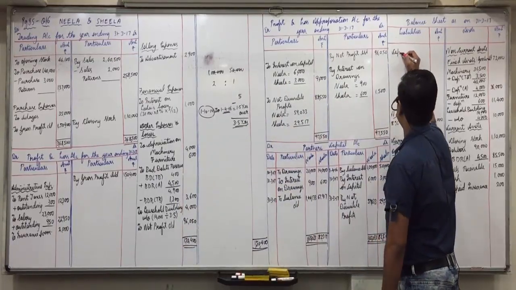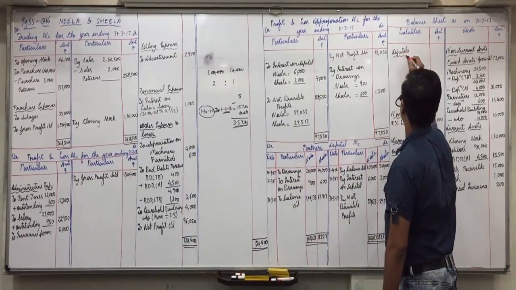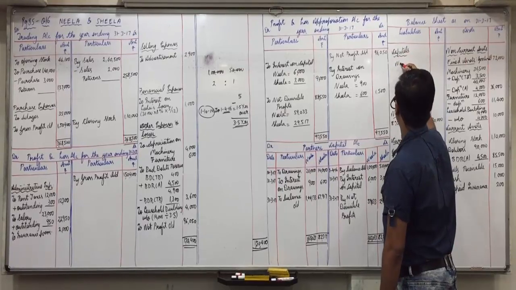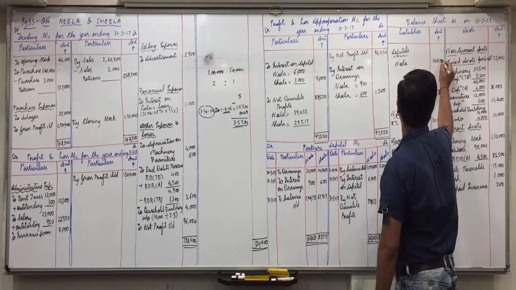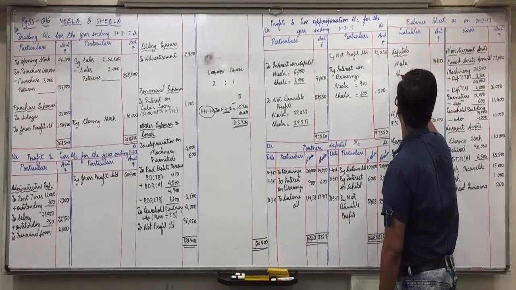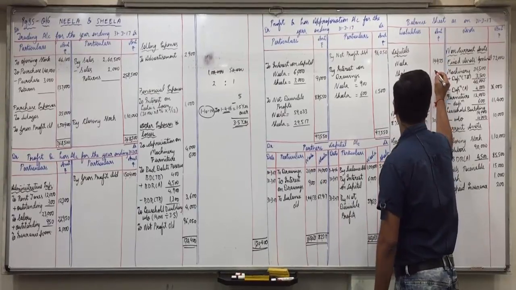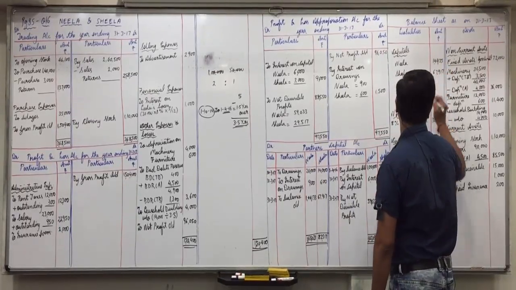Liabilities side, capitals: Neela 1,44,133, Sheila 67,917.